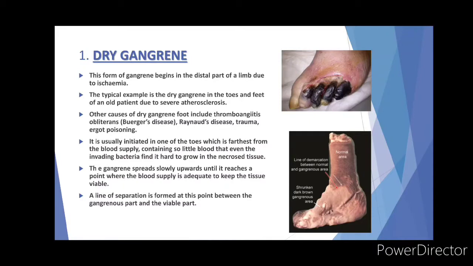It is usually initiated in one of the toes, which is farthest from the blood supply, containing so little blood that even the invading bacteria find it hard to grow in the necrosed tissue. The gangrene spreads slowly upward until it reaches a point where the blood supply is adequate and keeps the tissue viable. A line of separation is formed at this point between the gangrenous part and the viable part.